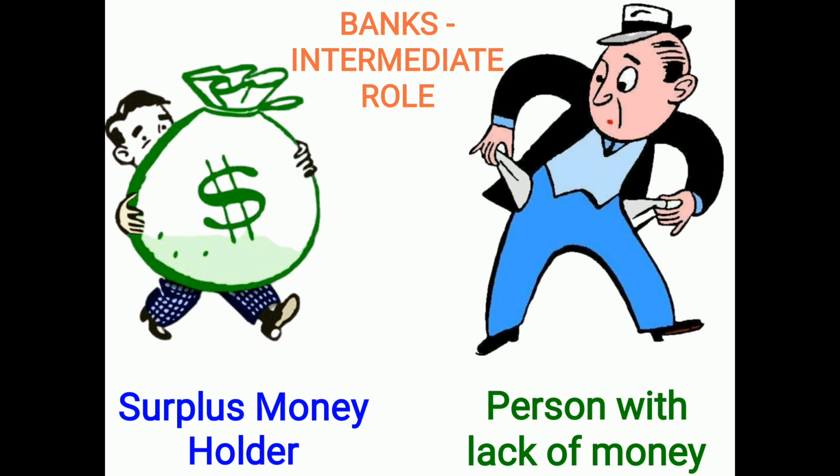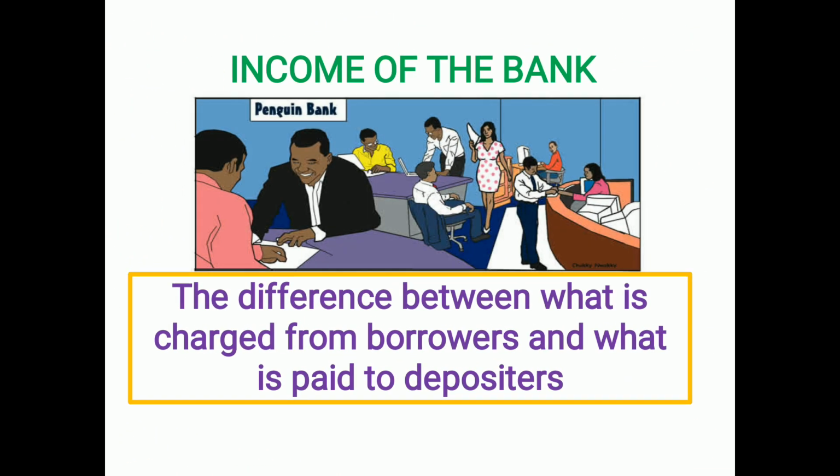The person with a lack of money is the person who comes to the bank and asks for a loan. So what is the main source of income for the bank here? The difference between what is charged from the borrowers and what is paid to the depositors. We call it the income of the bank.